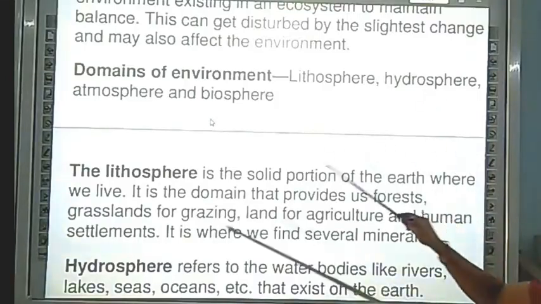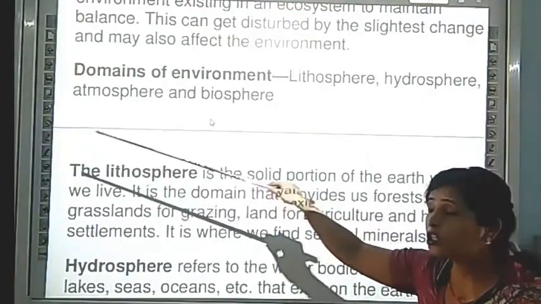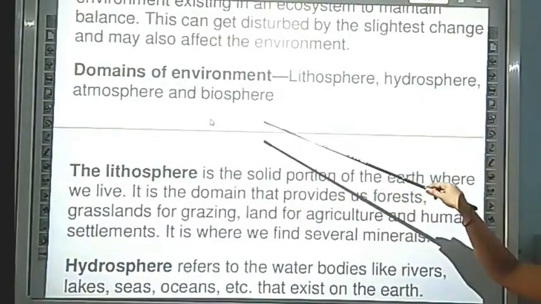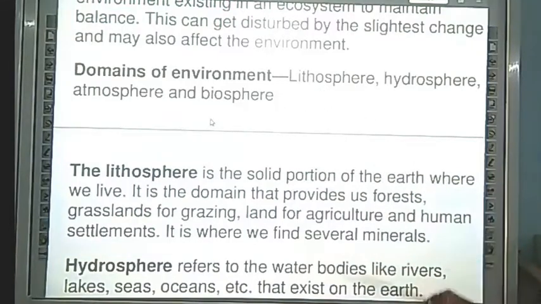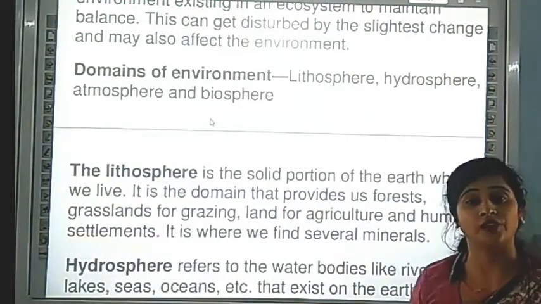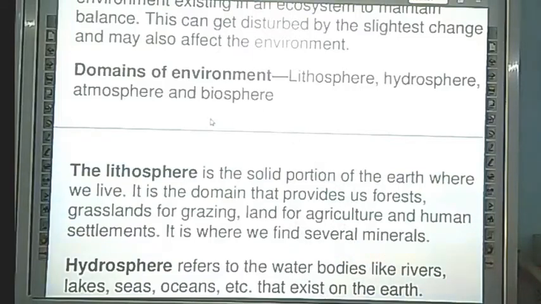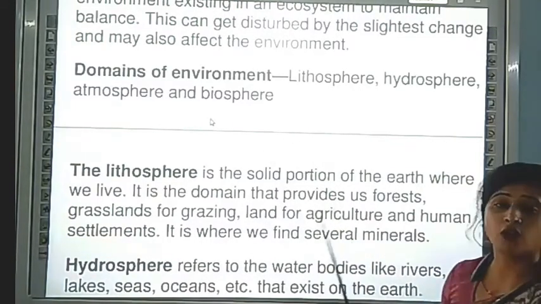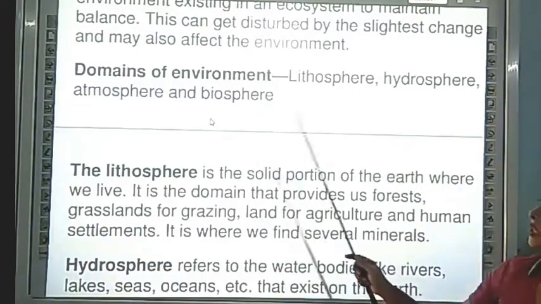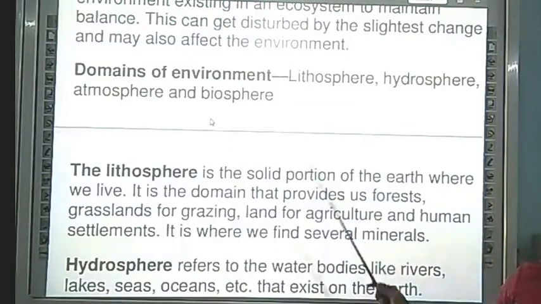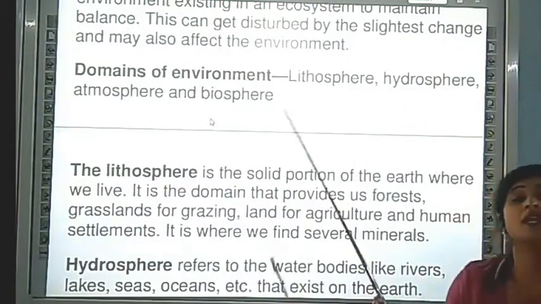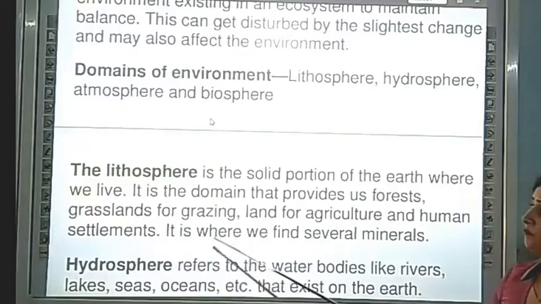Secondly, hydrosphere. Third, atmosphere, and fourth, biosphere. These four are the parts of the environment, and all these spheres make our environment.